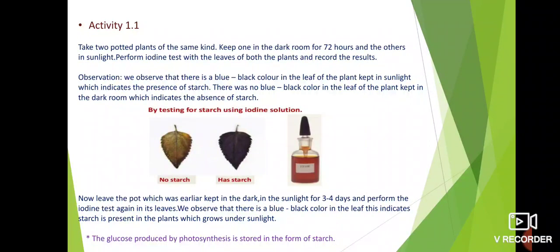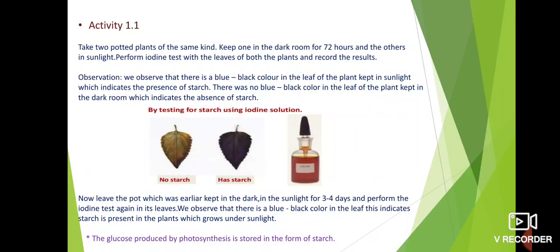The amount of nutrients needed by the plant is absorbed by the plant. That is, how much nutrient is needed by the plant, that much is absorbed. The remaining glucose which is left in the plant is stored in the form of starch. Is it clear?